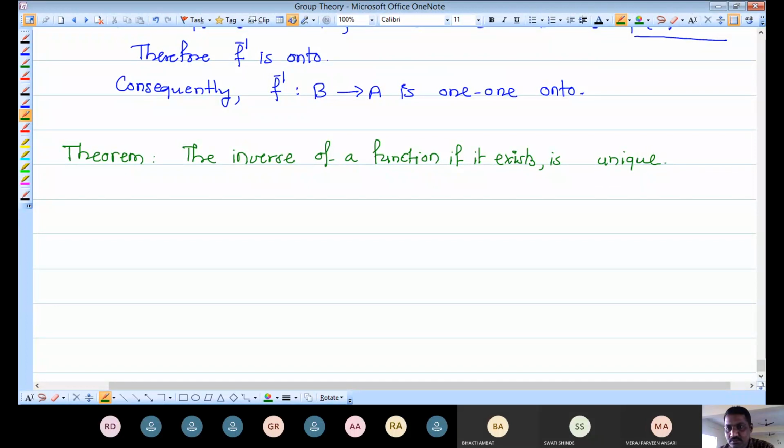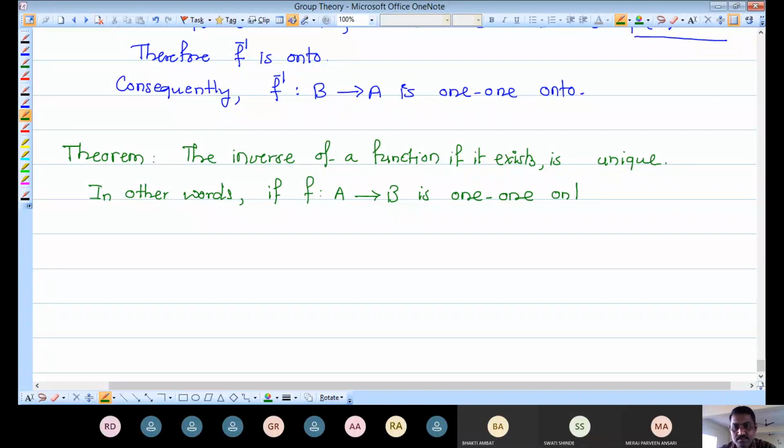Let me write in terms of function. In other words, if f is a function from A to B which is 1-1 and onto, then the inverse of f is unique.